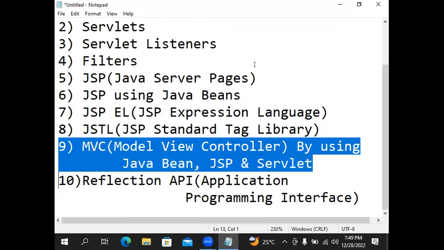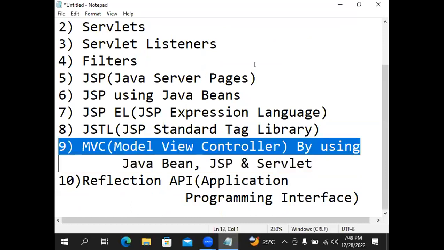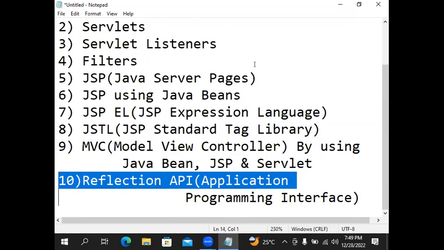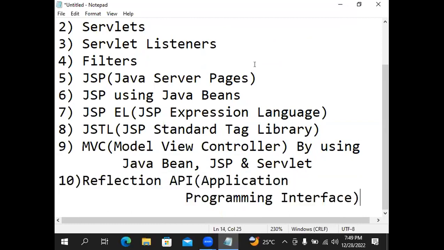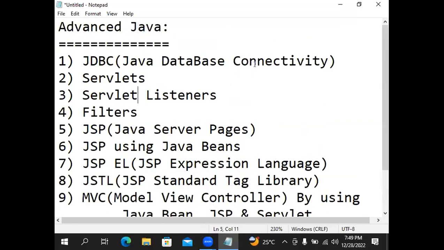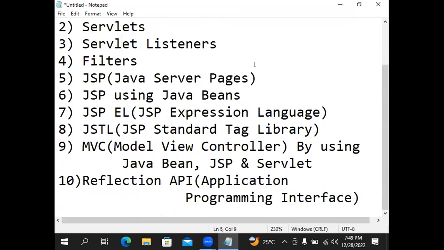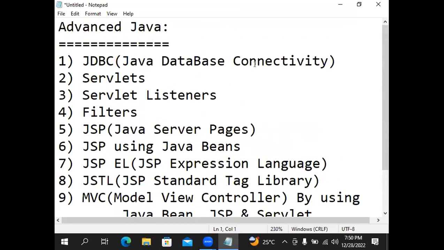Like that, you'll see, then you'll understand MVC frameworks in further sessions. After advanced Java, you are going to learn MVC frameworks. For that purpose, this knowledge is required. Reflection API. This is the advanced Java content. These all you are going to see in the advanced Java class.